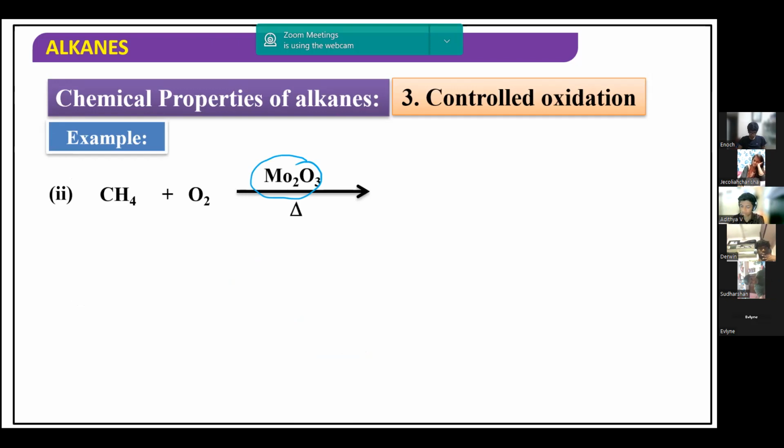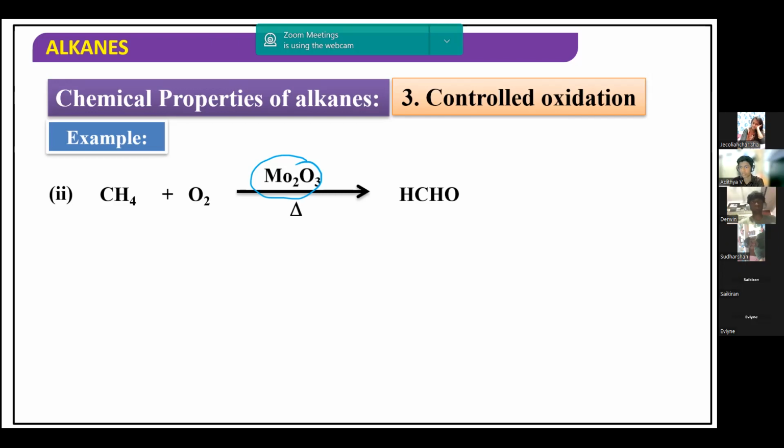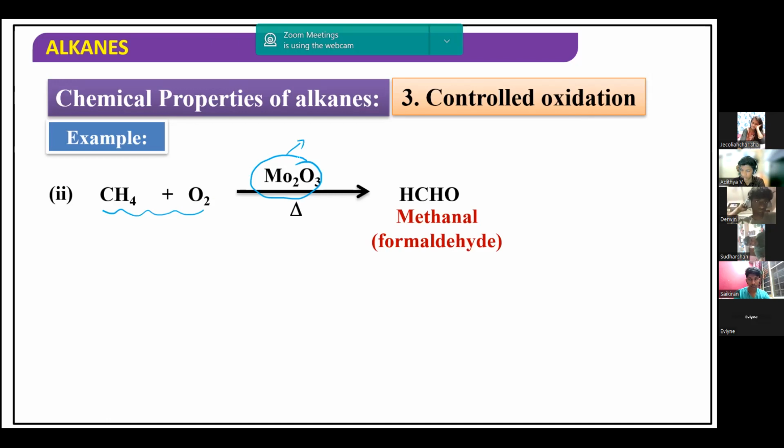If I use molybdenum oxide, Mo2O3, and heat it, we may get methanal. It is not an alcohol, it is an aldehyde, commonly called formaldehyde. See, the reactants are the same, methane and oxygen, but the catalyst is different, and this catalyst helps in getting formaldehyde, not methanol.